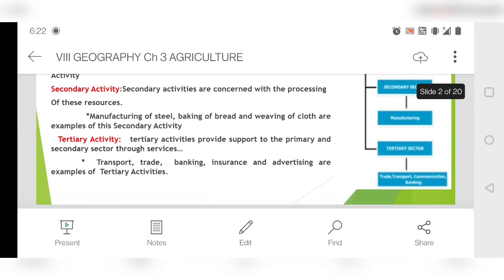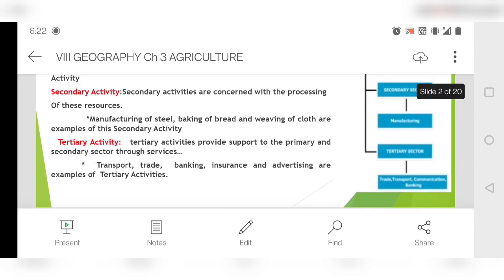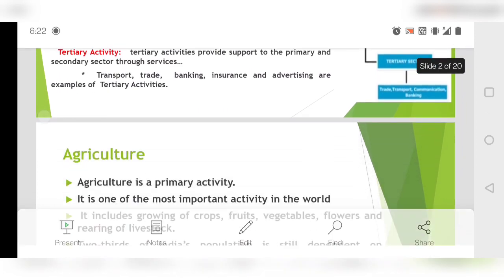So I used to give one example whenever I taught in the class. If we grow a potato in an agricultural field, that will be the primary activity. If we make chips out of them, it will become the secondary activity. And when it will be sold in the market by being transported to the market, then it will be known as tertiary activity. So like this, you can make your own examples.